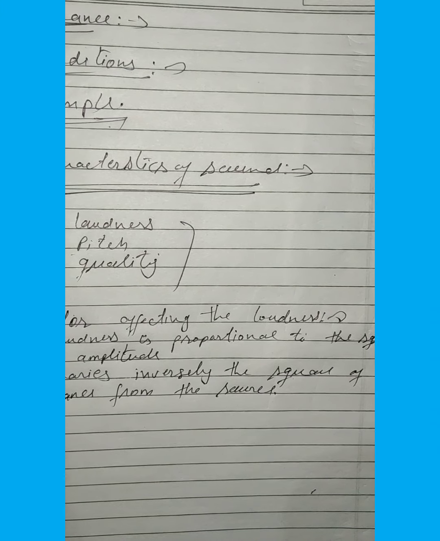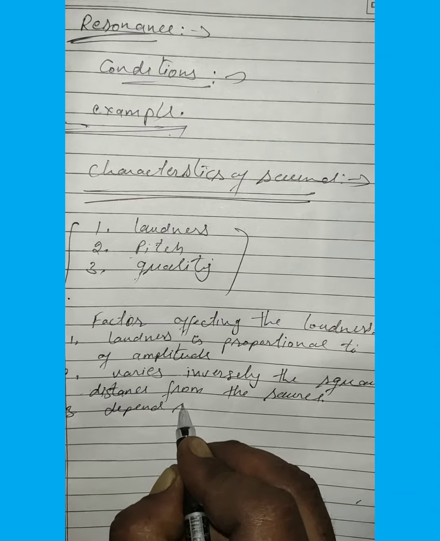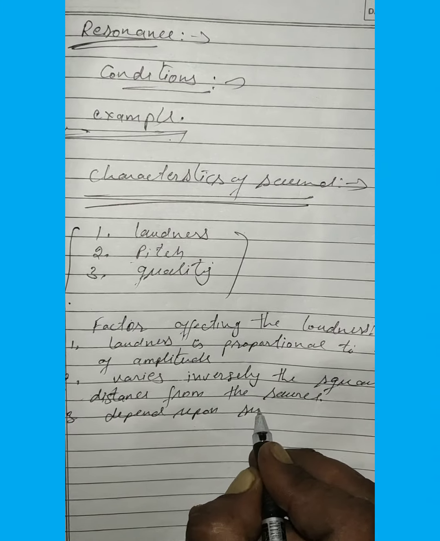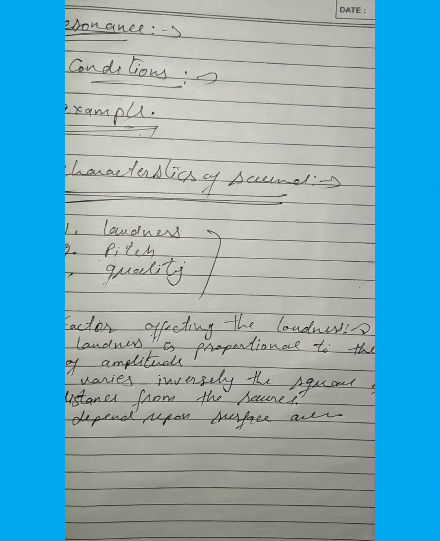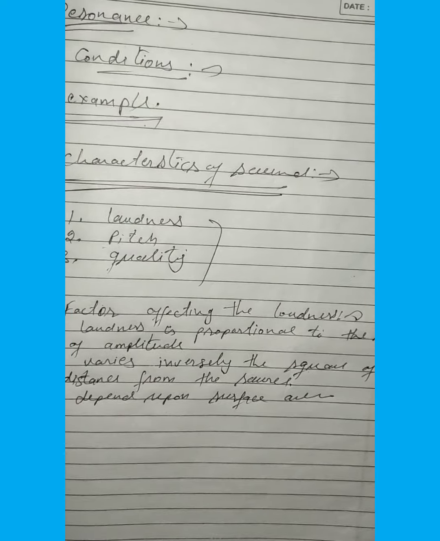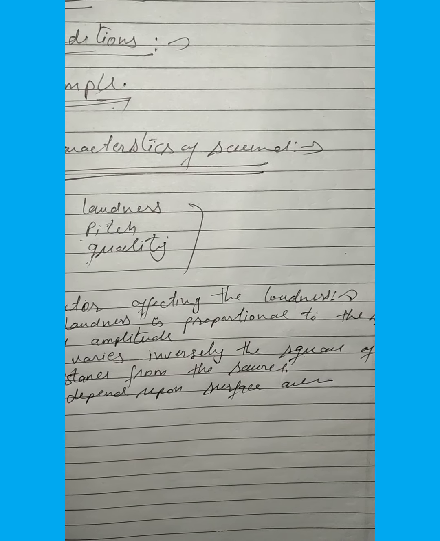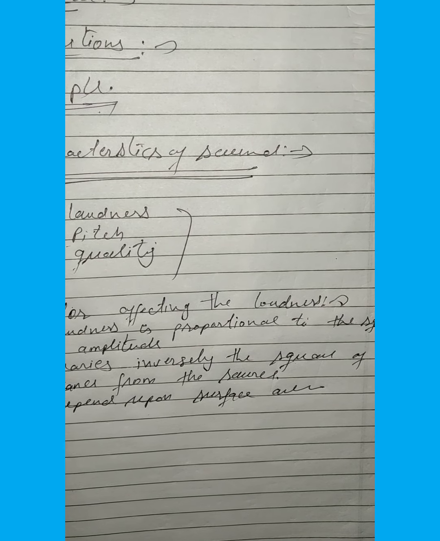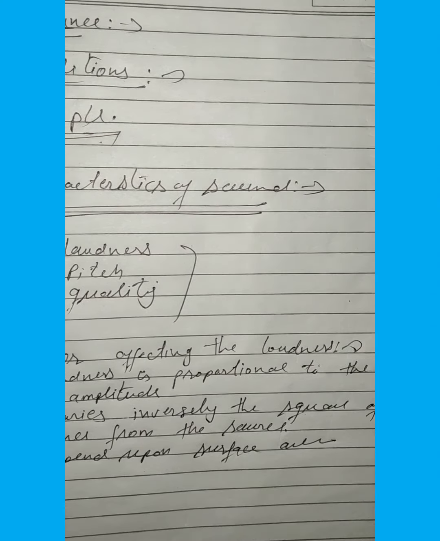Third, loudness depends on the surface area. A large vibrating area sends forth a greater amount of energy, hence the larger the surface area of the vibrating body, the louder is the sound. Next, loudness depends on the density of the medium. Loudness also depends on the presence of resonant bodies.